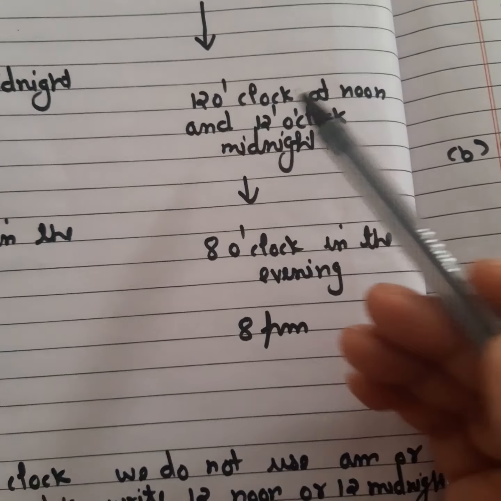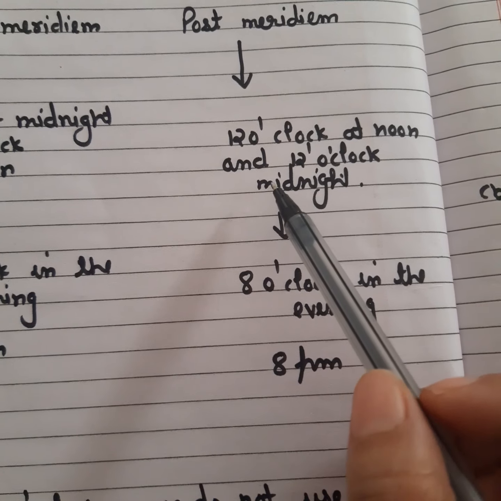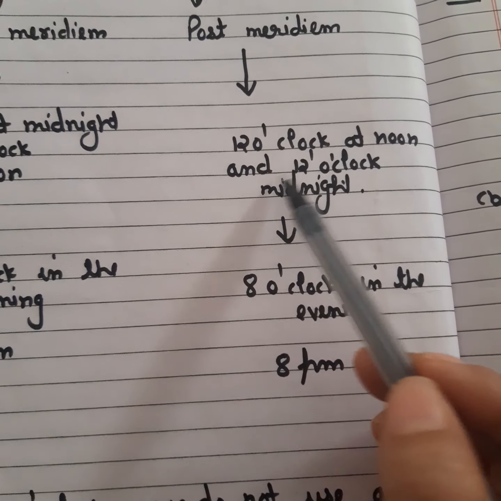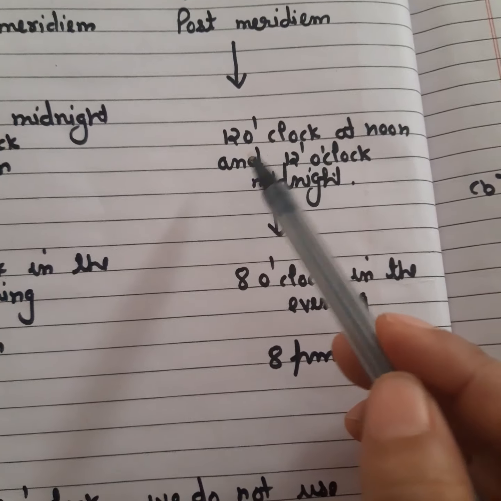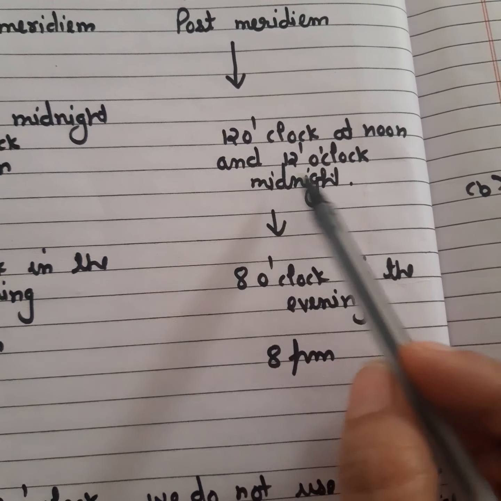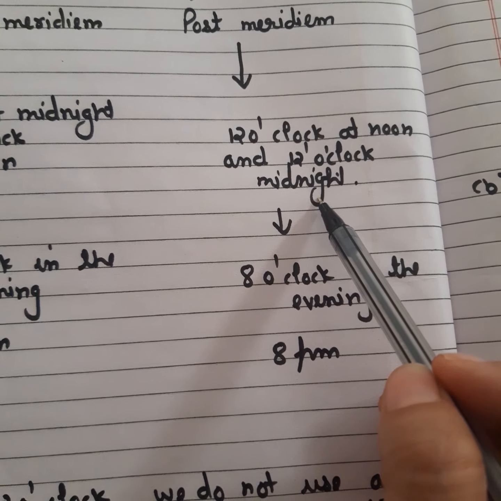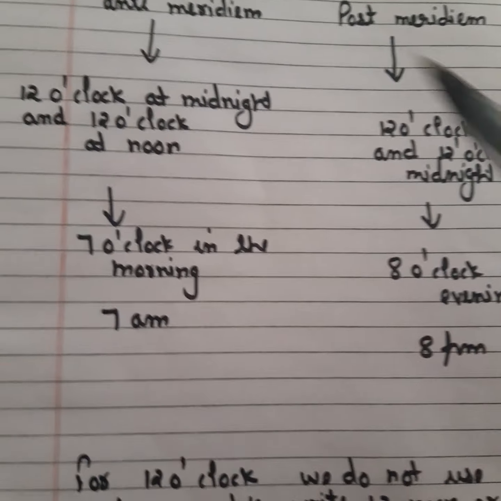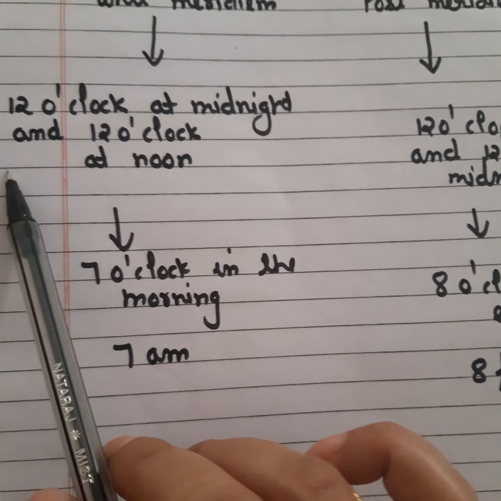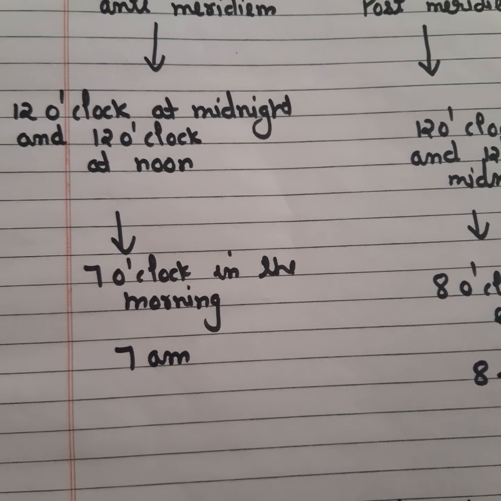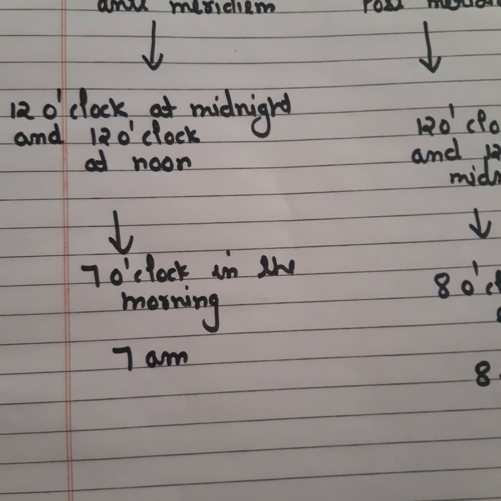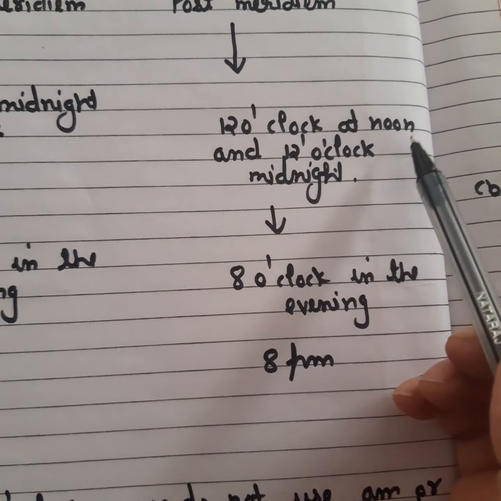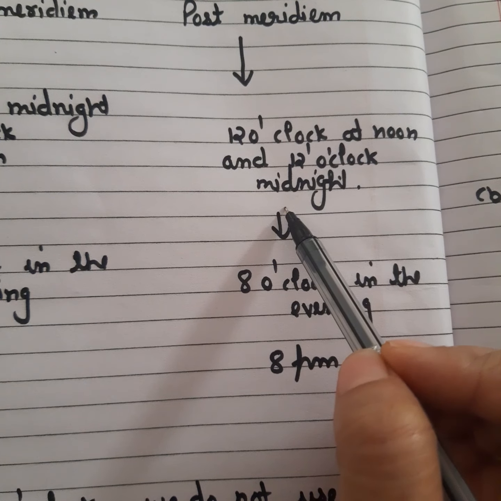Now coming to your post-meridiem. If we take the case of post-meridiem, it is the time between 12 o'clock at noon and 12 o'clock at midnight. The time between 12 o'clock at noon and 12 o'clock midnight is called your post-meridiem. Again I am repeating, anti-meridiem means the time between 12 o'clock at midnight and 12 o'clock at noon. And post-meridiem stands for the time between 12 o'clock at noon and 12 o'clock midnight.